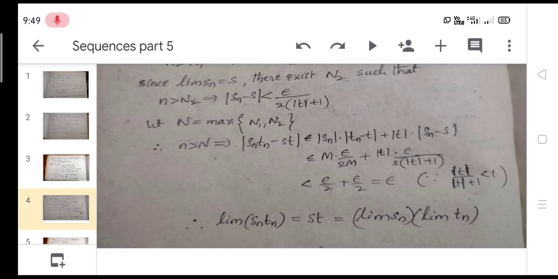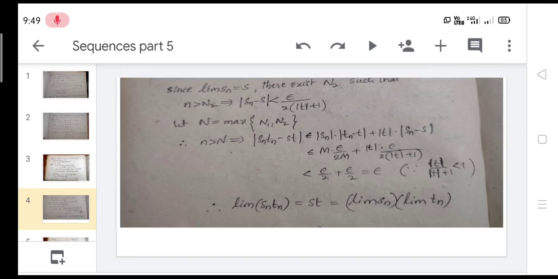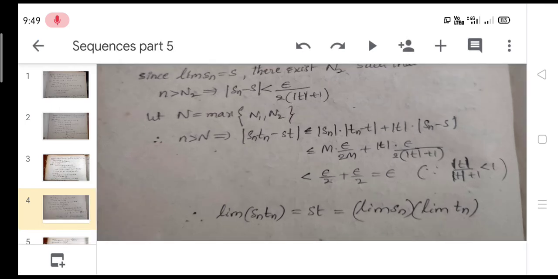Therefore, limit of SnTn is equal to ST. Modulus of SnTn minus ST is less than epsilon, which means the limit of SnTn converges to ST only. That means S into T is equal to limit of Sn into limit of Tn only.